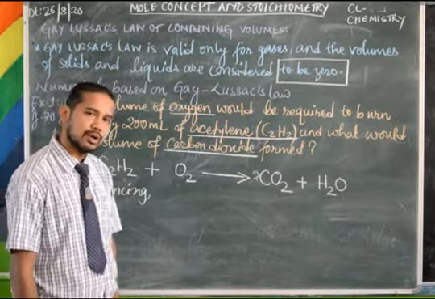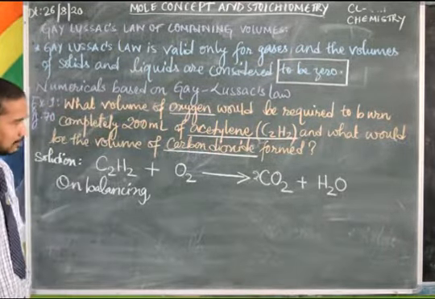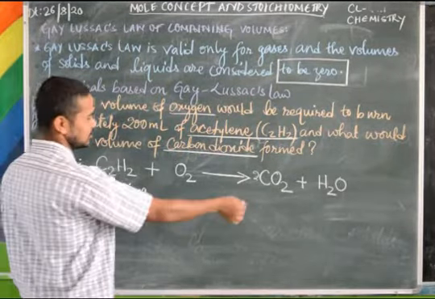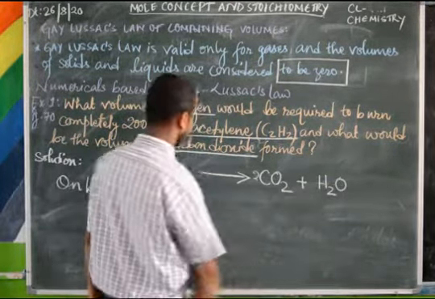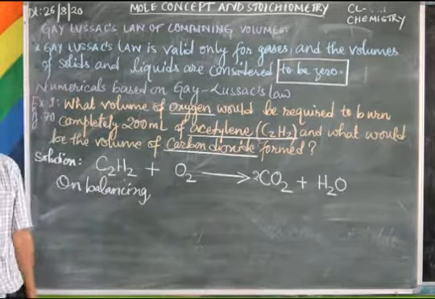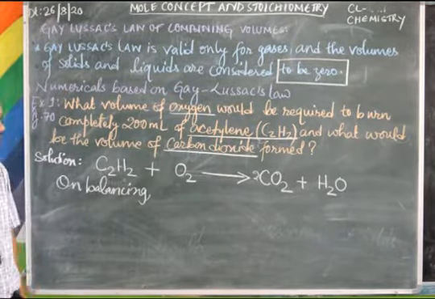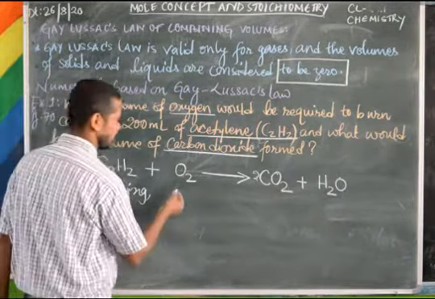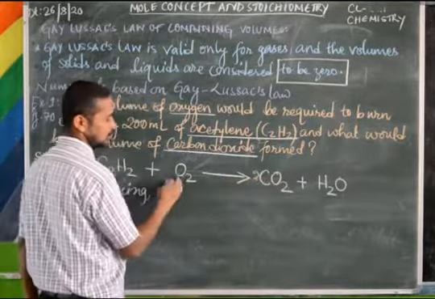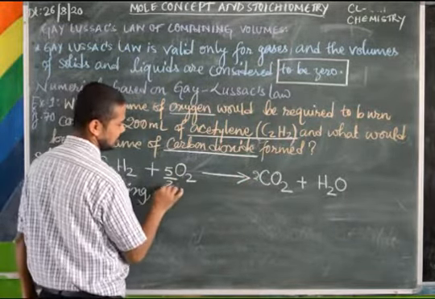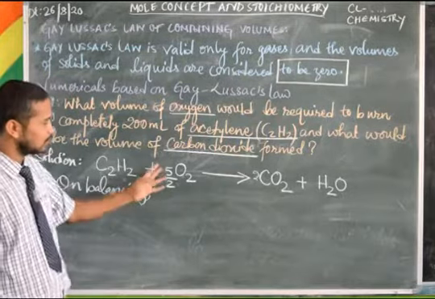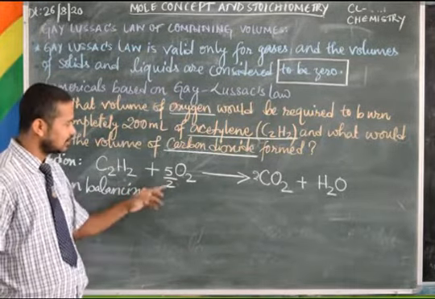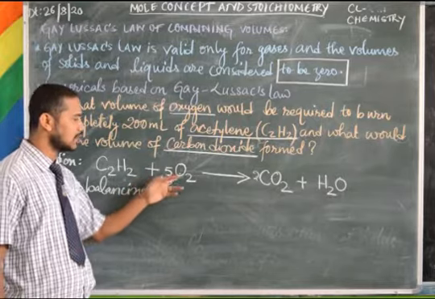So how will you do then? This side oxygen is 2, 2 2s are 4 and 1 is 5, and this side oxygen is 2 only. How will you balance this? A simple way is there. What you can do is this side is 5 and this side is 2 only. So if you write this, then also you will get it right, because this side is also 5, 2 and 2 cancel.